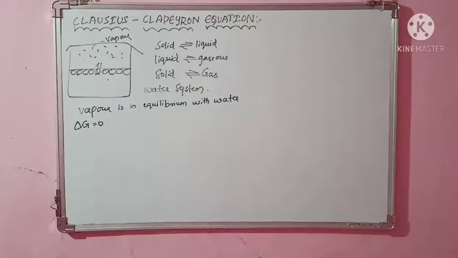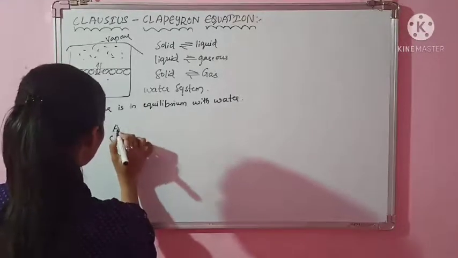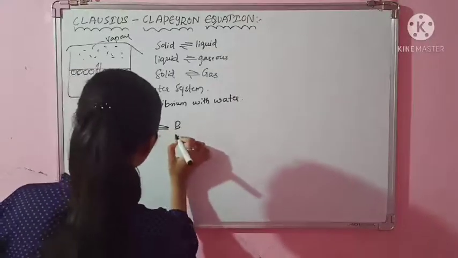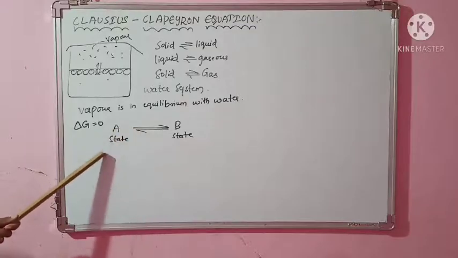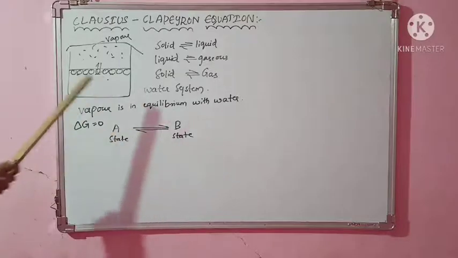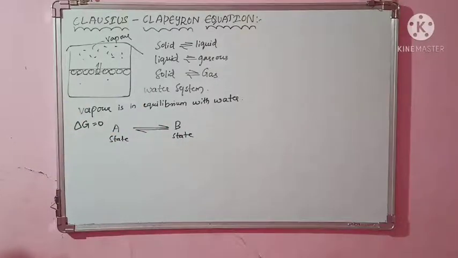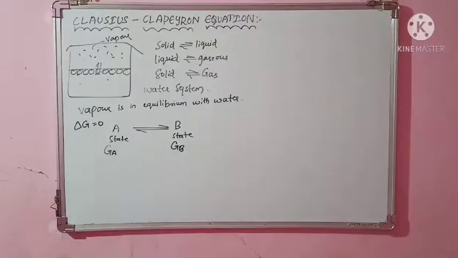Instead of writing vapor and water, which is difficult to write, I will start the derivation with state A. Think that this is the vapor state and B is the other state. To simplify things, I have taken A and B in equilibrium. If they are in equilibrium, A is trying to get converted into B, and at the same time B is also trying to get converted into A. This is the meaning of equilibrium, so there must be no change in the Gibbs free energy. Think that A has the Gibbs free energy Ga, and B also has a Gibbs free energy, let us consider it as Gb.